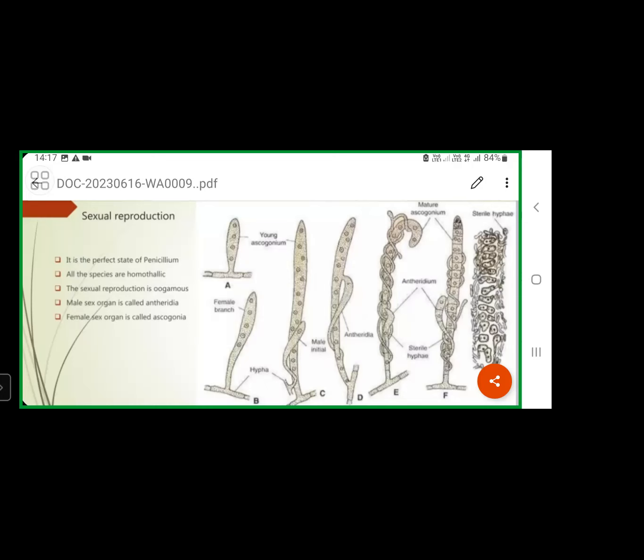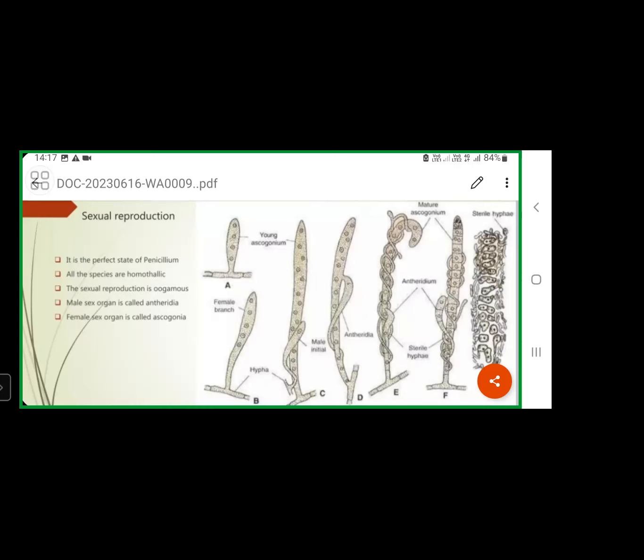In this sexual reproduction process, which sex organ develops first? The female sex organ, the ascogonium, develops first. It develops from the well-developed, branched, septate mycelium, where any vegetative cell grows laterally.